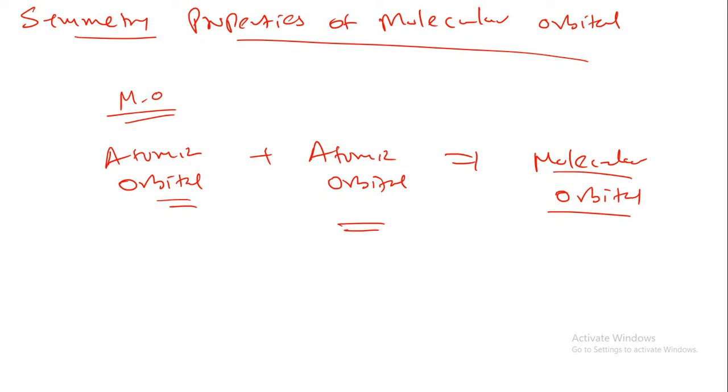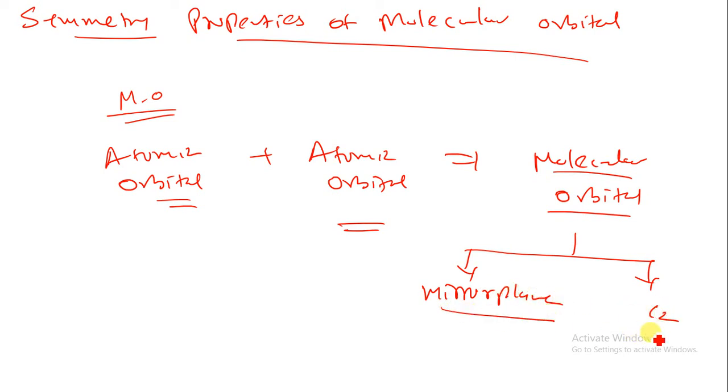Now this molecular orbital has two types of property, whether they can have a mirror plane, okay, or they can have a C2 axis. That we have to find out, the mirror plane as well as the C2. So from this molecular orbital they have given a simple rule. What is that rule?